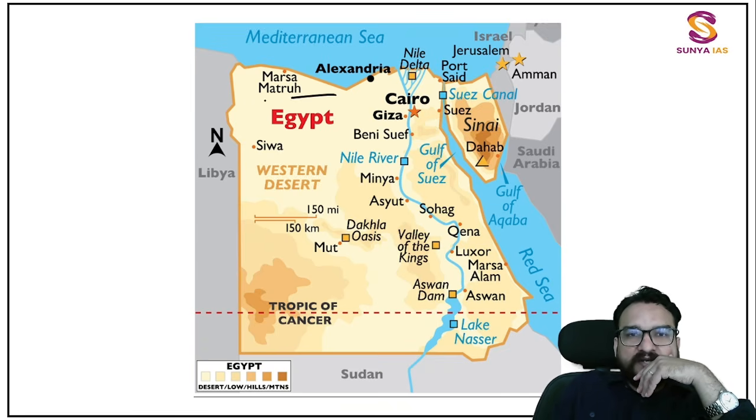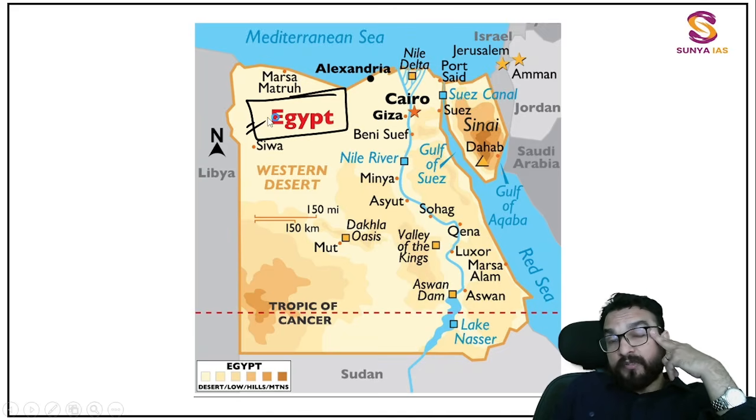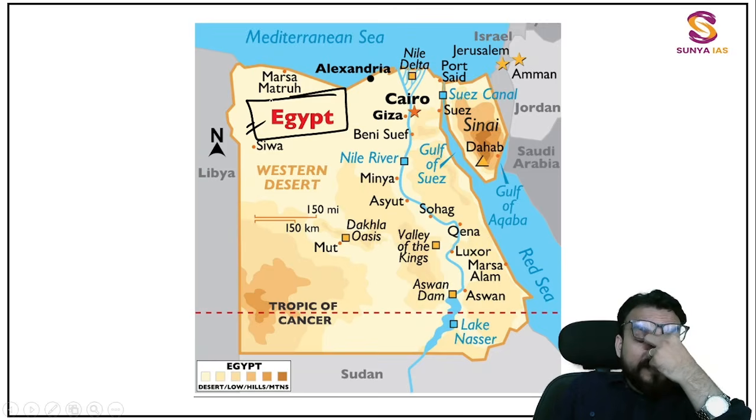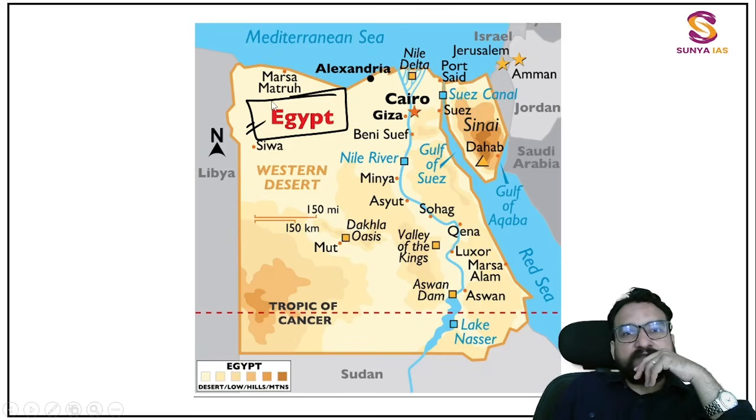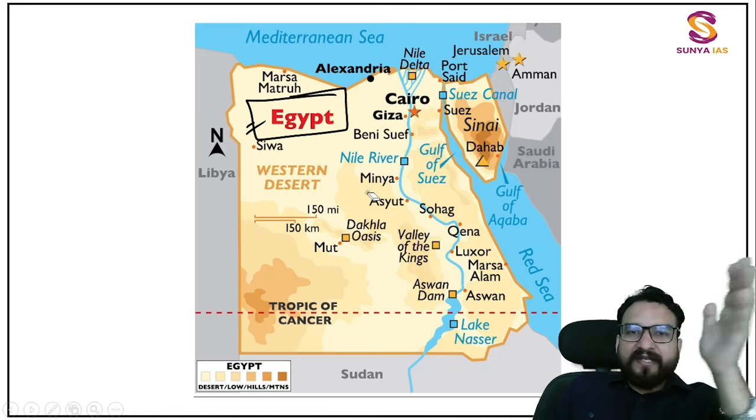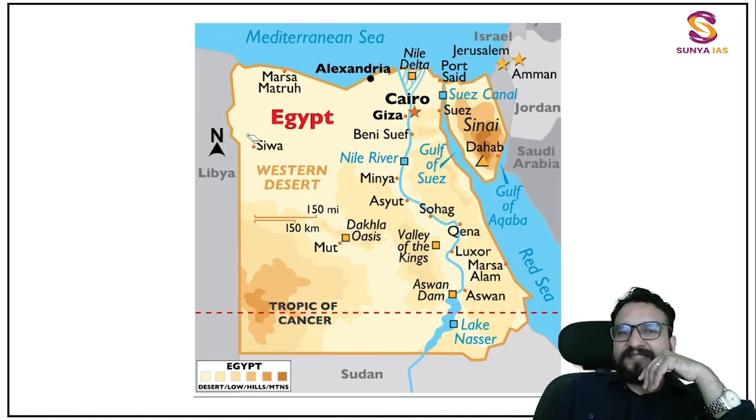Then the major country over here is Egypt, guys. Very important. And Egypt is known for its Egyptian civilization. Parallelly, when our civilization was flourishing, Egyptian civilization was there on the banks of this Nile river. Again, the Nile and all, we'll be focusing on later, just the places right now. So Egypt capital Cairo. Cairo, you are seeing this over here, guys, near the banks of Nile river.